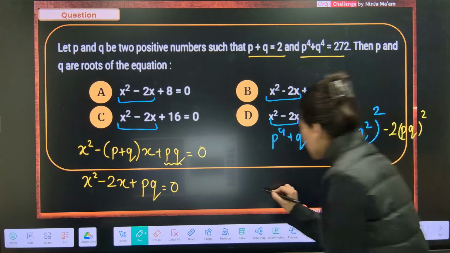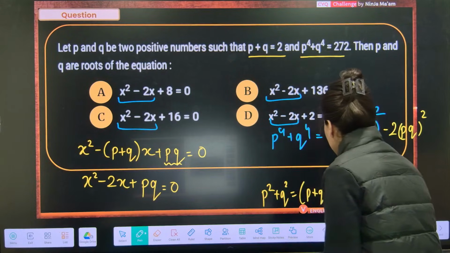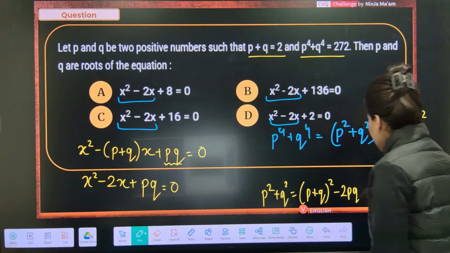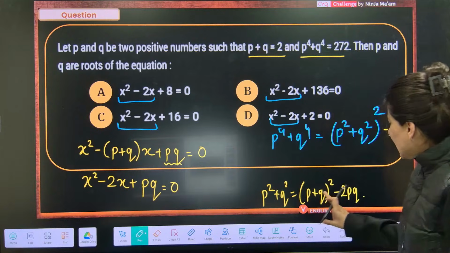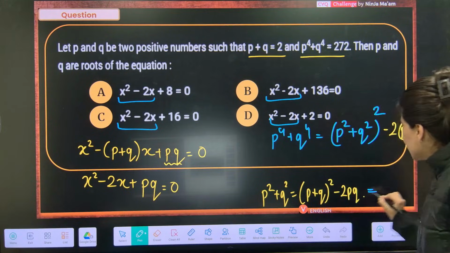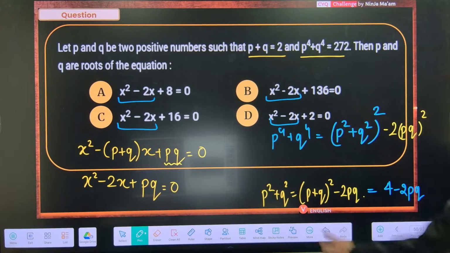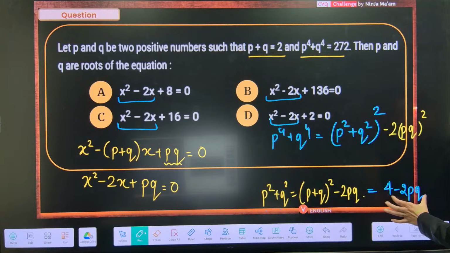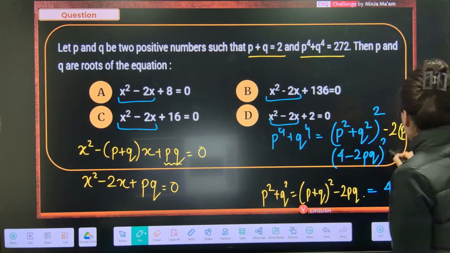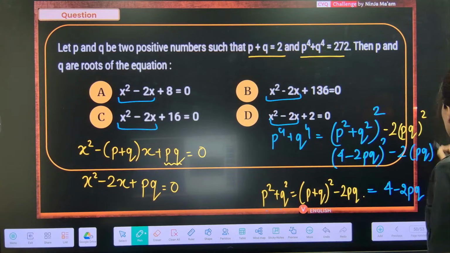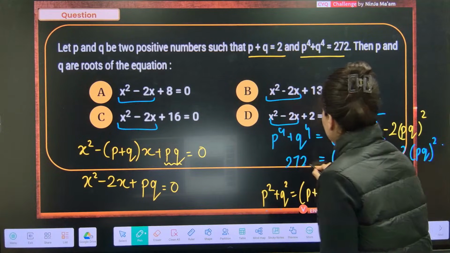Now P square plus Q square, again another formula. P square plus Q square will be what? (P plus Q) whole square minus 2PQ, correct? So P plus Q is going to be 4, and I'm going to find this value. So P square plus Q square is 4 squared minus 2PQ. Let's put this value: (4 minus 2PQ) whole square minus 2 (PQ) whole square is equal to P power 4 plus Q power 4, 272.